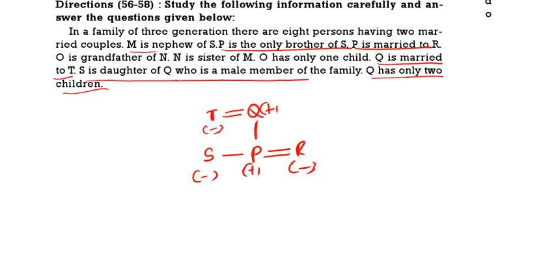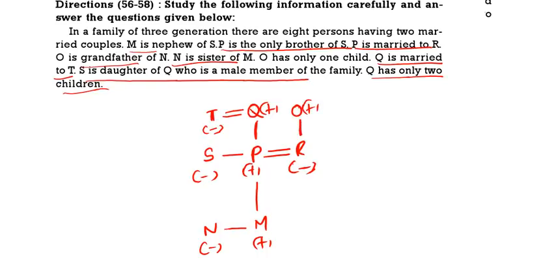Then O is the grandfather of N. O has only one child. M is the nephew of S. N is the sister of M. Then O is the grandfather of N. That means R's father is O.